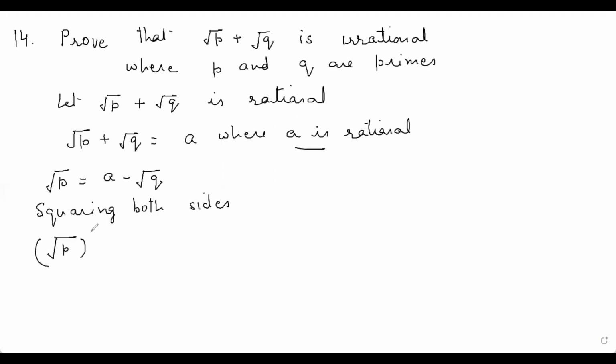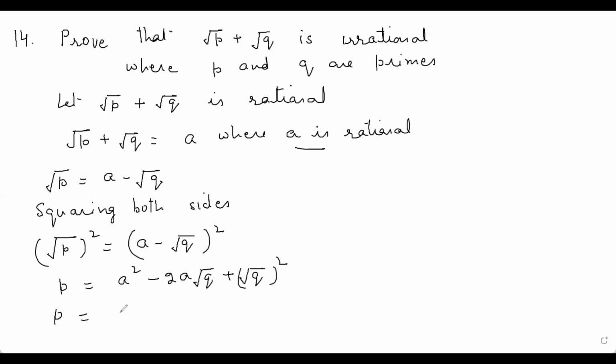Root p whole square is equal to a minus root q whole square. This is equal to p equals a square minus 2 times a root q plus root q whole square. This is equal to p is equal to a square minus 2a root q plus q.